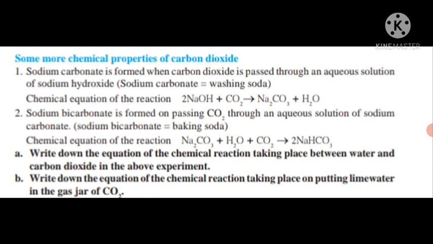Second chemical property, that is sodium bicarbonate, NaHCO3. It is formed on passing carbon dioxide gas through an aqueous solution of sodium carbonate. Sodium bicarbonate is also known as baking soda. Here the chemical equation is also given: Na2CO3, sodium carbonate, combines with H2O and CO2, water and carbon dioxide gas, to give 2NaHCO3, sodium bicarbonate. So this is the second chemical property of carbon dioxide gas.